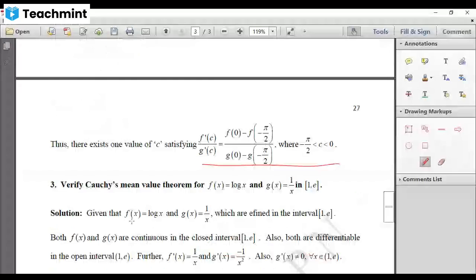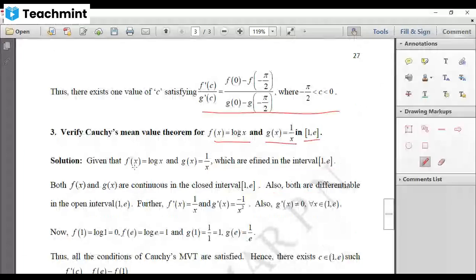Now, similarly, let us see one more problem. Verify Cauchy's mean value theorem for f of x equal to log x and g of x equal to 1 by x in the closed interval 1 comma e. Now, of course, your f of x equal to log x is continuous in this interval, right? Because if you give x equal to 1, you'll get log 1, which is 0, and if you give x equal to e, you'll get log e, base e, is 1. So it's a value which lies in between 0 and 1.